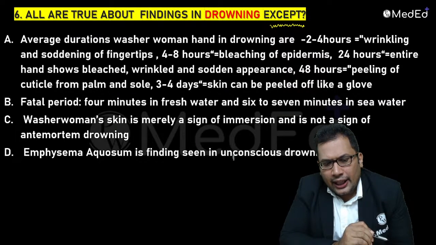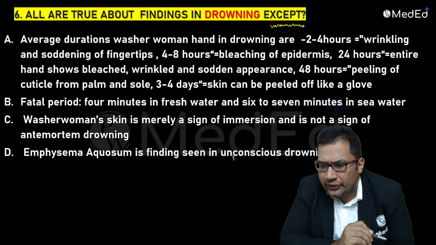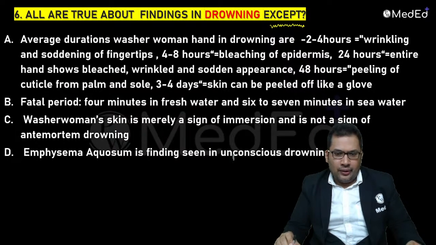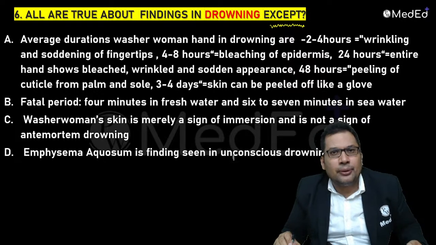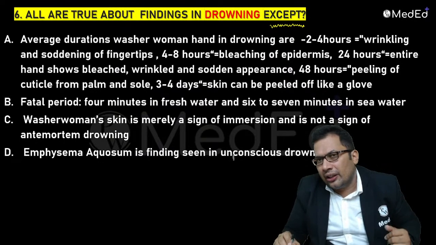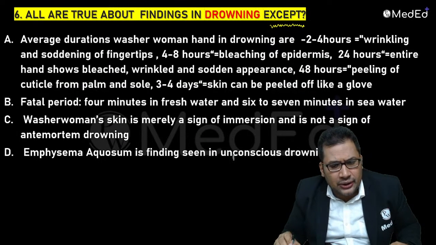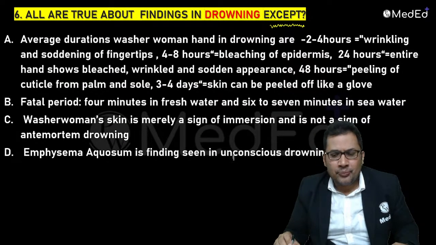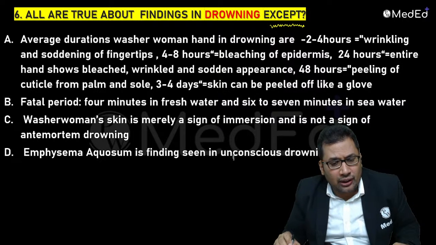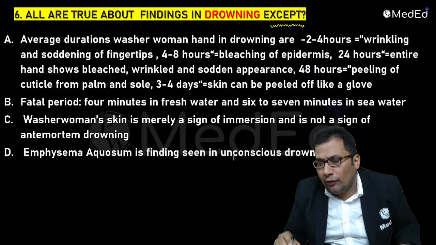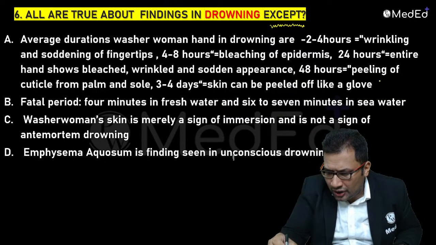Option A: the average duration of washerwoman hand in drowning. At 2 to 4 hours, wrinkling and shortening of fingertips. At 4 to 8 hours, bleaching of the epidermis. That is true. At 24 hours, the entire hand shows a bleached, wrinkled, sodden appearance. At 48 hours, peeling of the cuticle from the palm and sole. At 3 to 4 days, the skin can be peeled off like a glove.